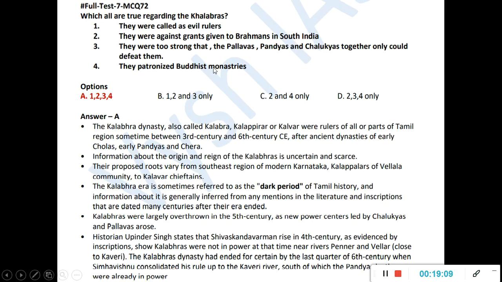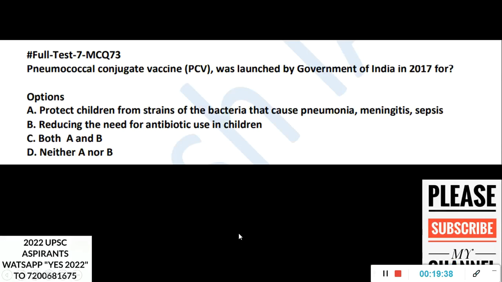Okay, they patronized Buddhist monastery, but they are like the timeline. Okay, their era is called dark period if you see. Okay, that is 3rd century to 6th century AD. That is after the Gupta's time and all, you can tell. That time this kingdom was there, and they were called as evils. Okay, because of their terror and whatever type of ruling they had. Okay, so in the Tamil history, because it's in South India, they were there. It is mentioned. Okay. So again, pause and see whatever names and important things you see, because names and origin and timeline, that is the only thing in history UPSC will ask.